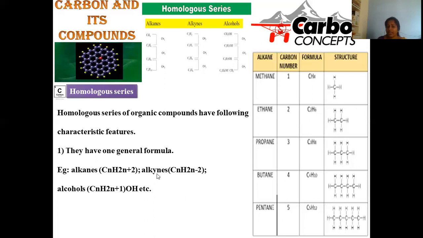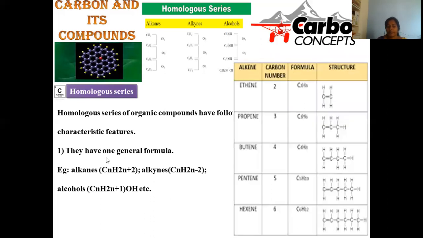For any hydrocarbon of alkyne, triple bonded, you can substitute the n value so that you can obtain the corresponding alkyne. For alcohols, when you go with hydroxy compounds, again here the general formula will be CnH2n+1OH. CnH2n+1OH will be the general formula for hydroxy compounds. So if the n value gets substituted, the series of compounds we will obtain. So for a homologous series, the general formula remains the same. This is the first assumption made by a homologous series.